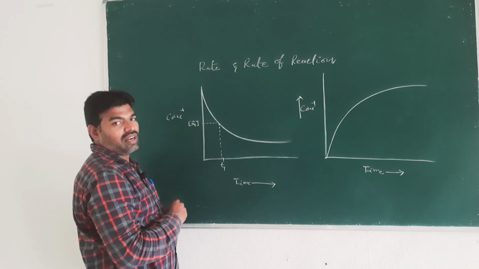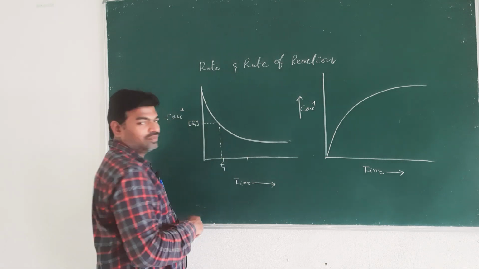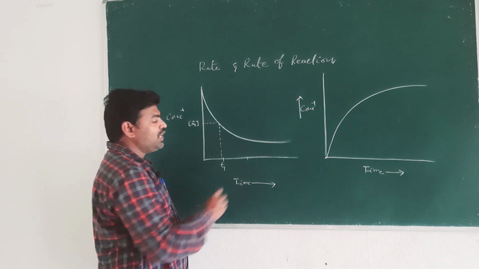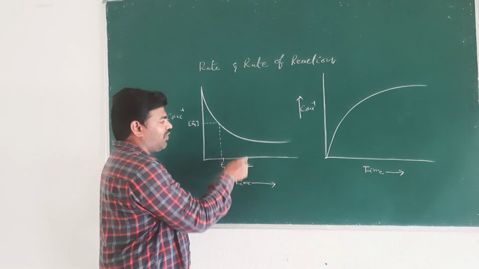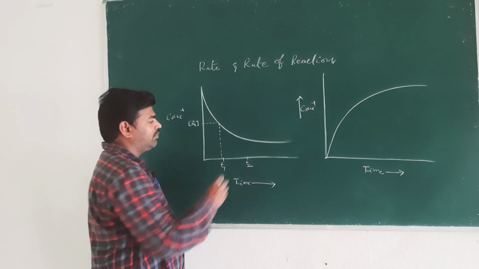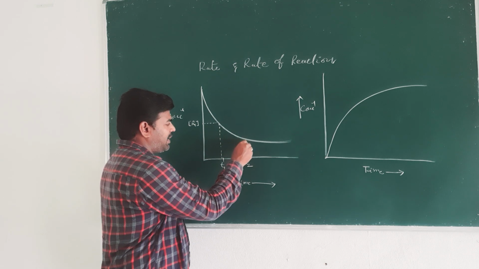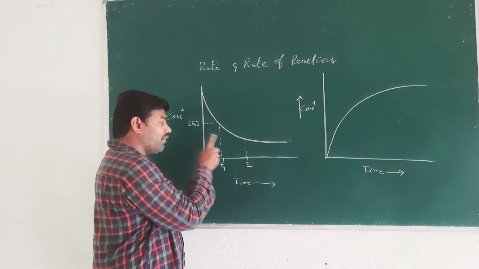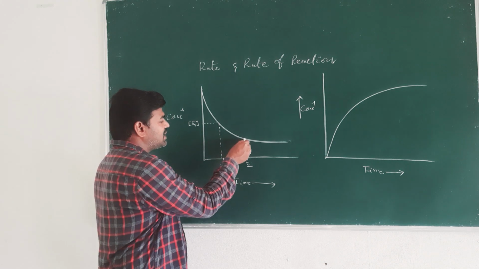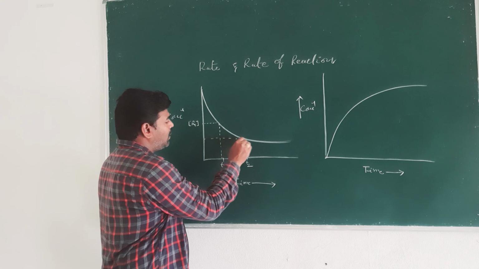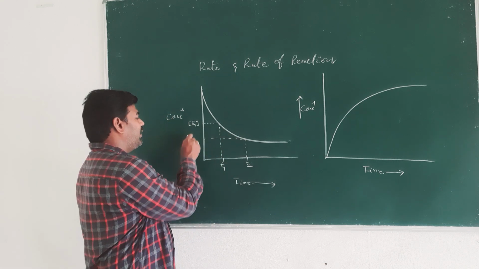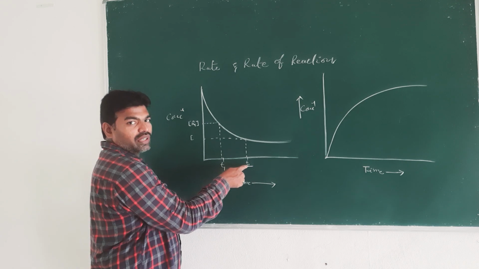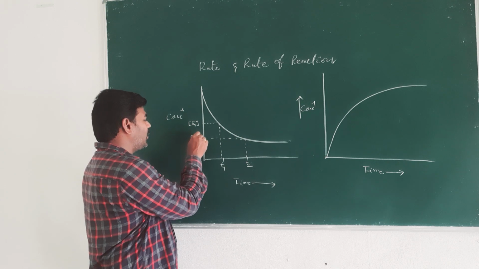And if you take the time t2 and want to know the concentration of reactant at this time, you draw a perpendicular onto the y axis. Corresponding to time t2, the concentration of reactant is R2.